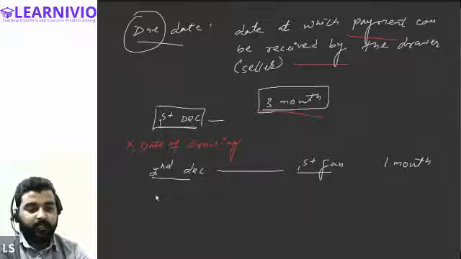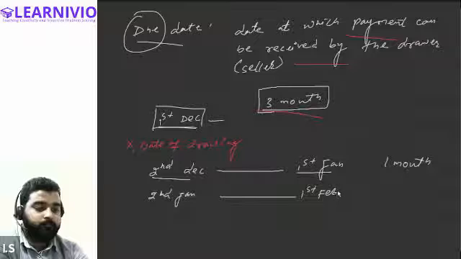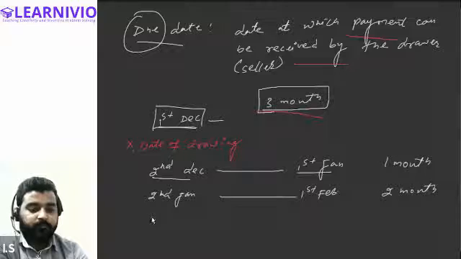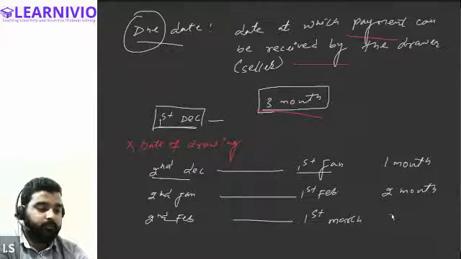Similarly, again we will be calculating from 2nd of January, and the second month will be counted till the 1st of February. This will be considered as the second month. Now, for the third month, 2nd February till 1st of March will be taken as the third month.